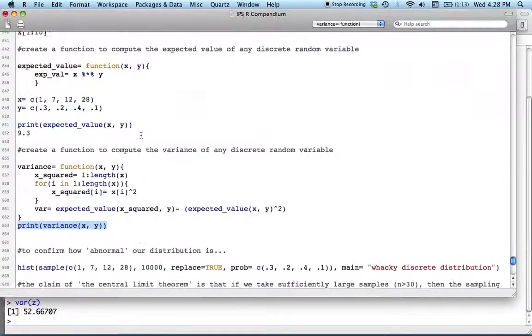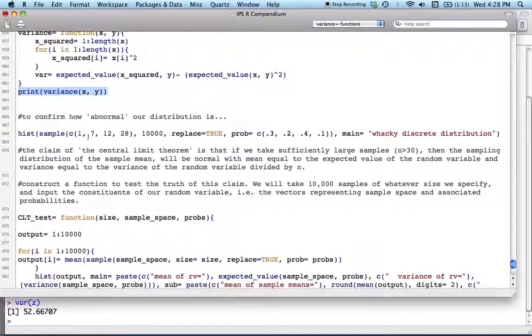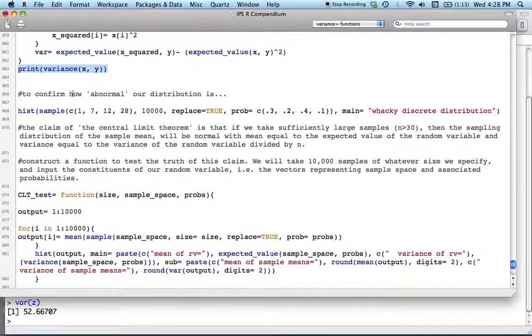Oh, I may have done this before I made these functions, but anyway, let's just take a look at our distribution and see how crazy it is. So in this code, what I'm doing is I'm creating a histogram of our sample from our sample space with the probabilities specified. Replace is true because we're going to do it 10,000 times. We need to have something there to draw from.